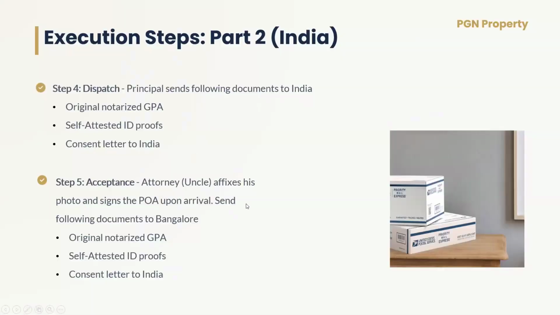Once the attorney signed at all the pages, he has dispatched the following documents to Bangalore, to PGN Properties. He has dispatched the original notarized GPA, the self-attested ID proof of Mr. Krishnan, which was already in the package. Also, Mr. Krishnamurthy took the printout of his Aadhaar and he signed it. That is the self-attested ID proof, and the consent letter. Now let me explain what a consent letter is.